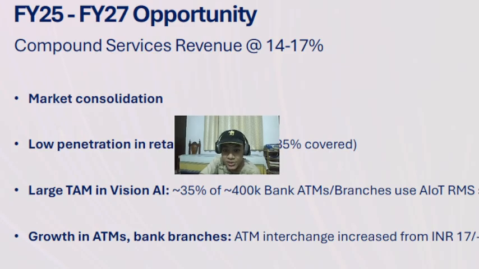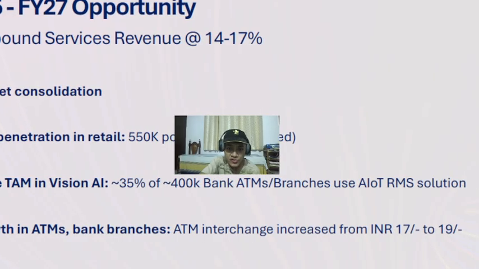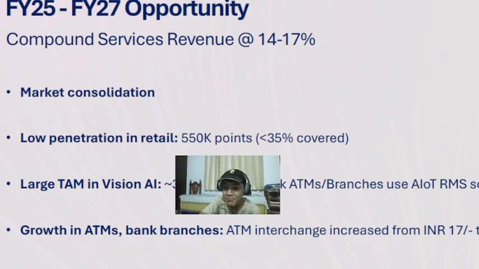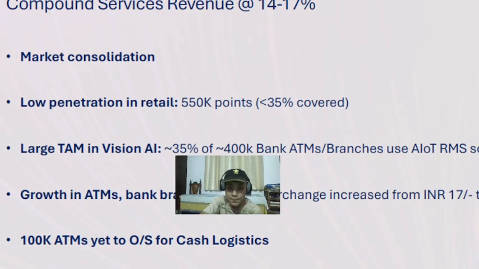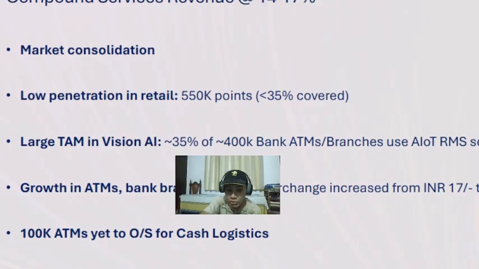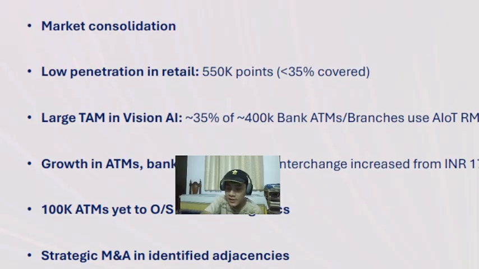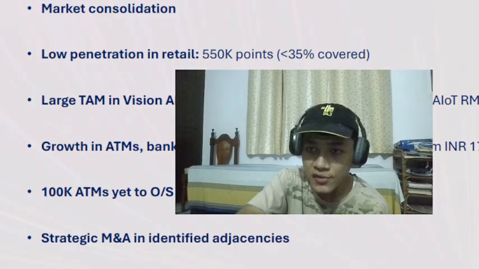Then Vision AI: 35% of 4 lakh bank ATMs and branches use AIoT RMS, remote monitoring solutions, or risk management solutions. And there has been a growth in bank branches. India is still using a lot of cash, and cash still continues to grow despite UPI and all that. And 100,000 ATMs are yet to be outsourced for cash logistics. And again, M&A, mergers and acquisitions, are a potential growth outlook for them.